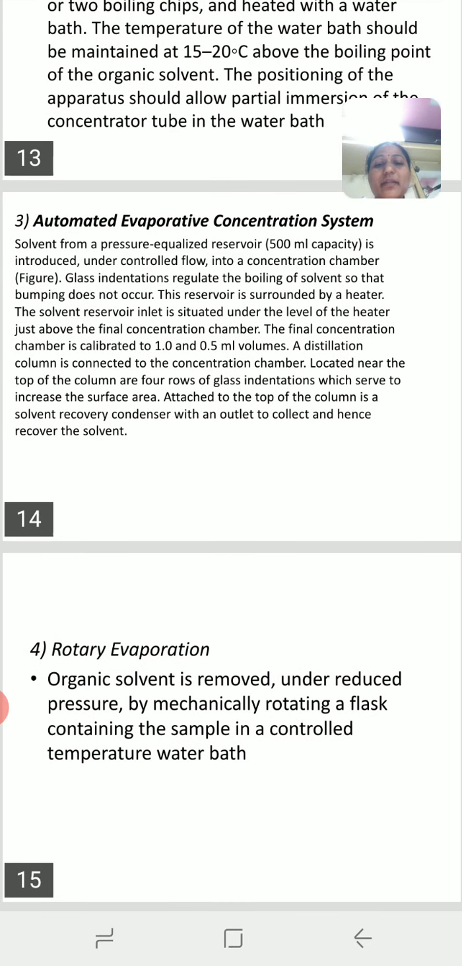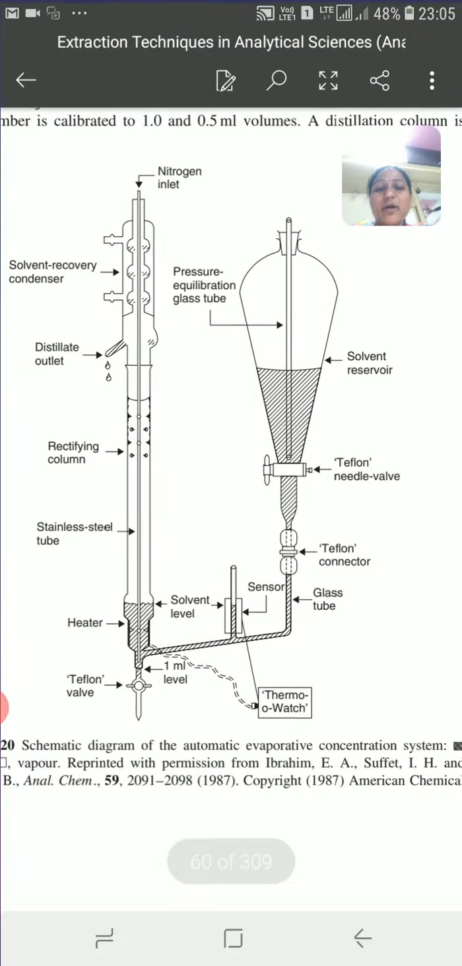Then the fourth one is the rotary evaporator. It is also called the rotavap. When we have a mixture of solvents in the same class, according to their boiling points we separate all the solvents. Suppose we have 4 solvents, we separate all 4 solvents with the help of the rotary evaporator, by applying a certain pressure and mechanically rotating the flask. We provide temperature with the help of the water bath.